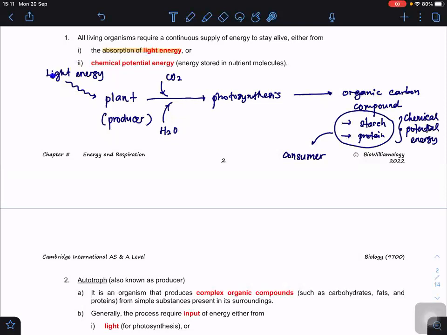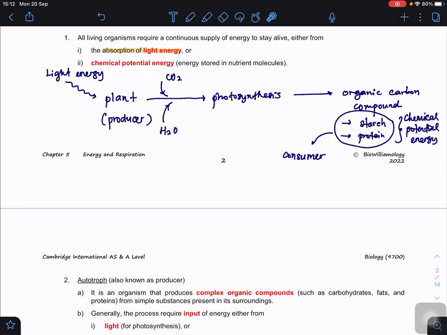From the light energy, plants will absorb this light energy together with the CO2 and also the water. Then photosynthesis can be carried out. With the photosynthesis, it produces the organic carbon compound. Don't say it as food. Only us can cook the food. The plants don't cook or prepare their own food, but what they do is synthesize organic carbon compounds such as starch and proteins. So they are chemical potential energy.